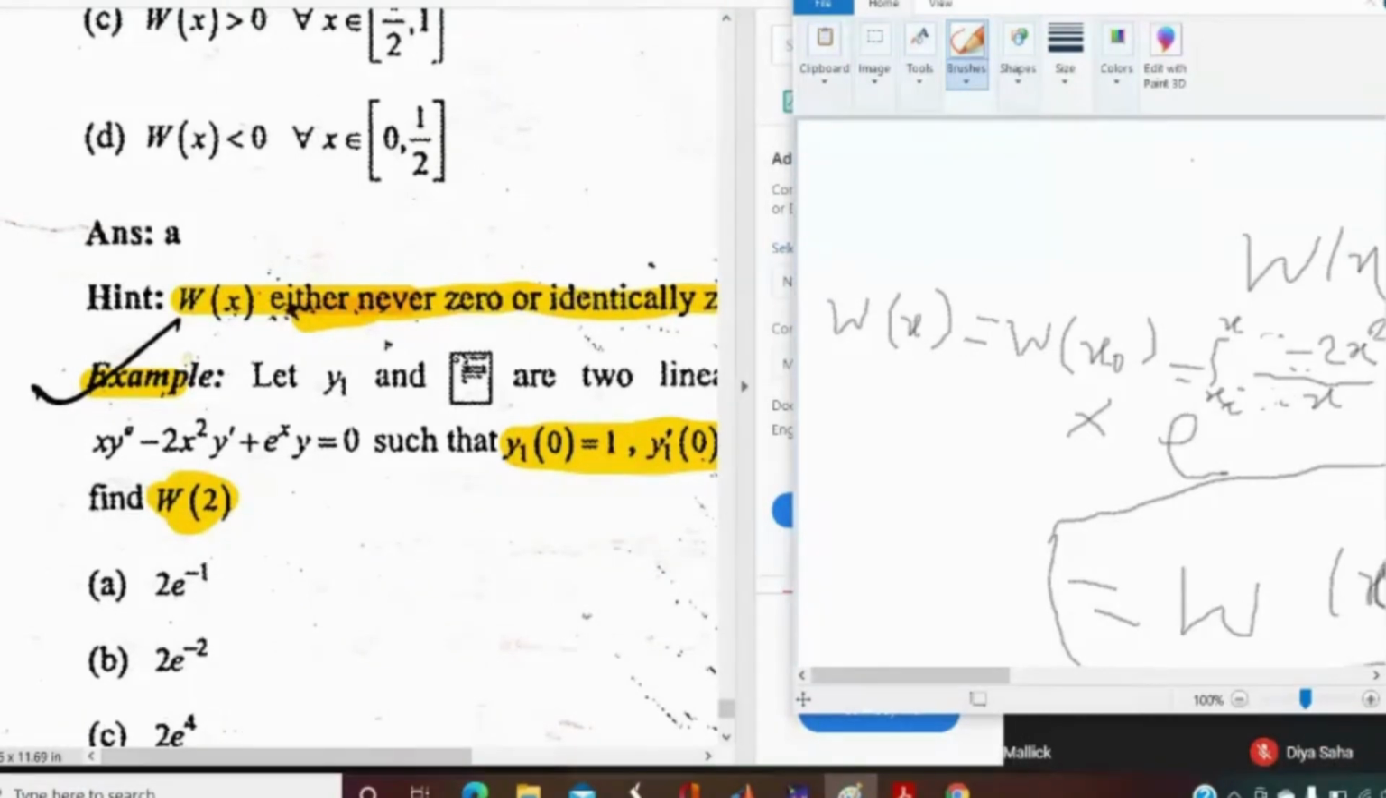Let's try to solve the question. If the Wronskian at a given point is given, you should try it using Abel's theorem, if the Wronskian at any particular value is given.